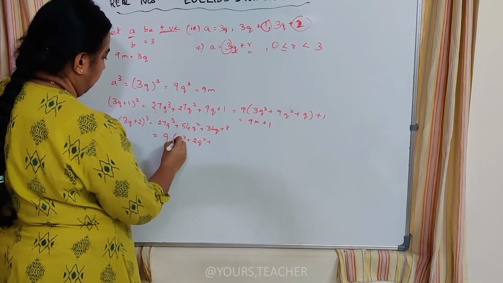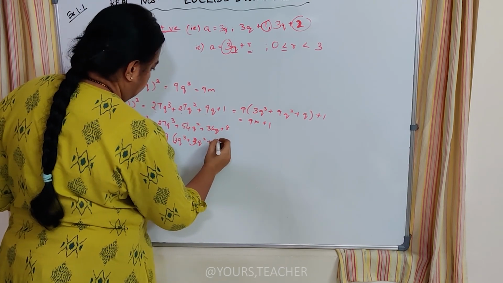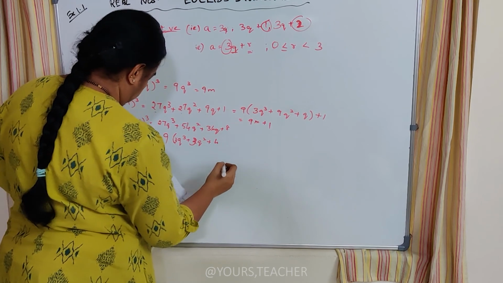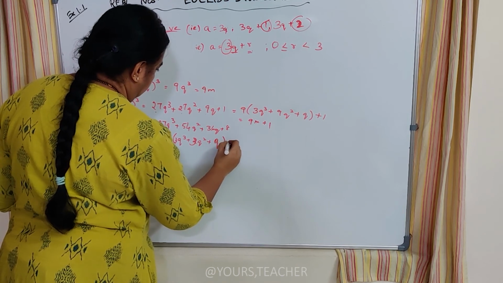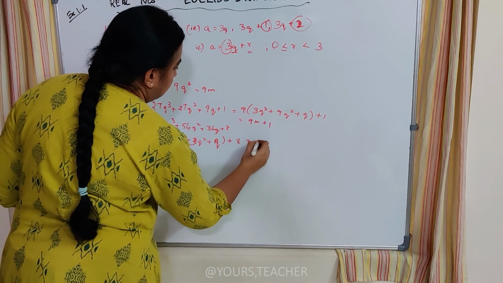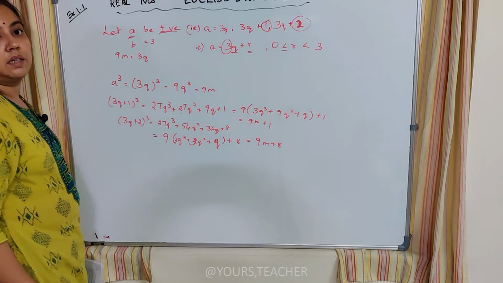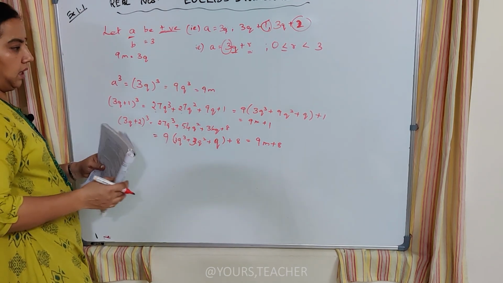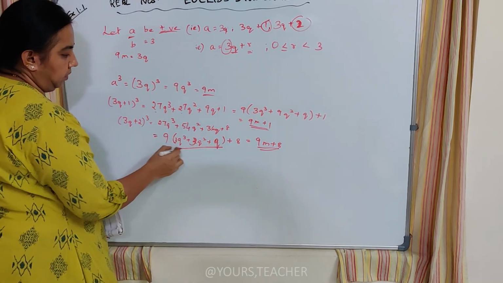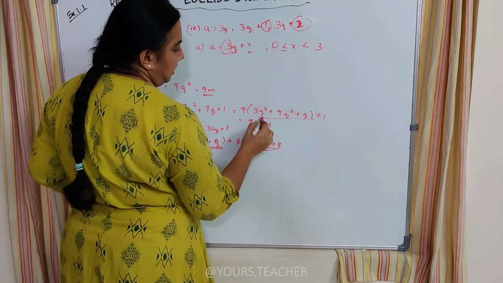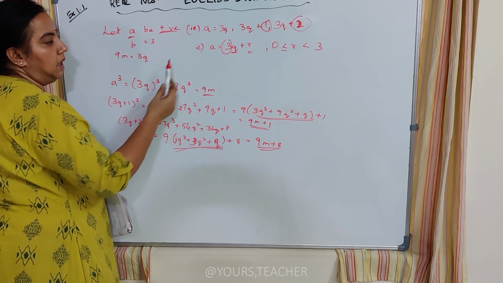Take 9 outside, I have 3q plus 3q square plus 4q plus 8, and this is what is again required as per your question. I have come back to the question, reverse of the question. So I have done that and I have proved 9m, 9m plus 1, 9m plus 8. This part alone you have to understand that whatever the numbers are inside this bracket, I want only the 9 outside to represent the question. And I have got the question.